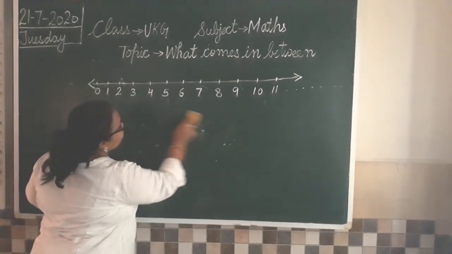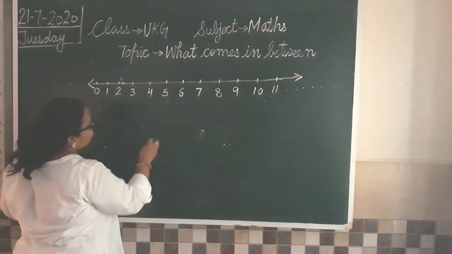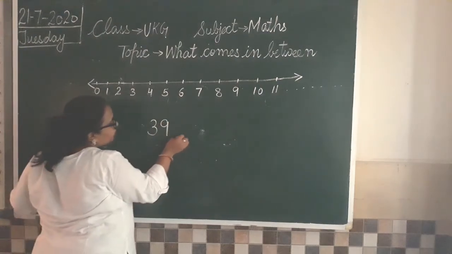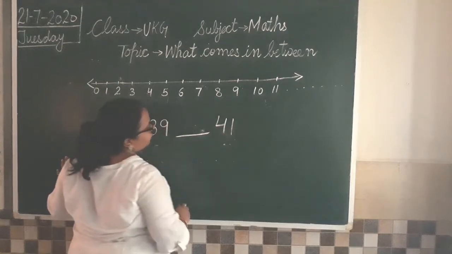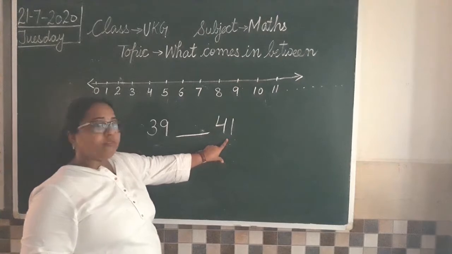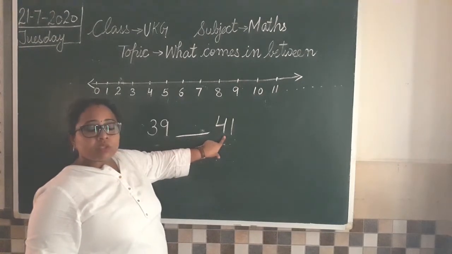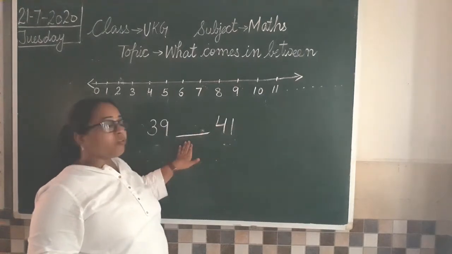Now if we write a bigger number, like 39, then I leave a space and then I write 41. Can you tell me the number that comes between 39 and 41? Which is the number that is coming after 39 but before 41?